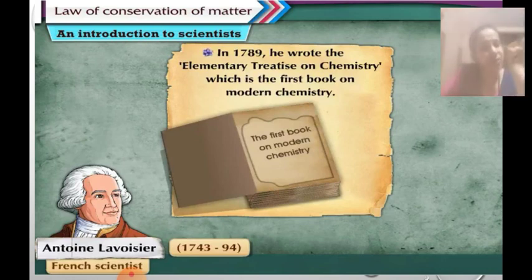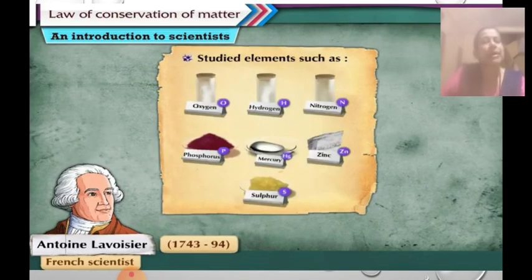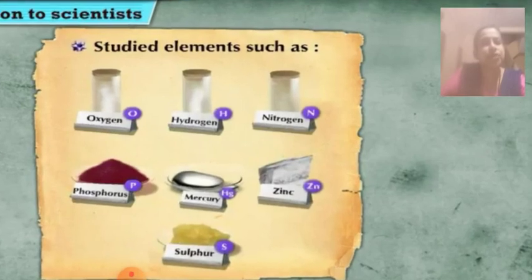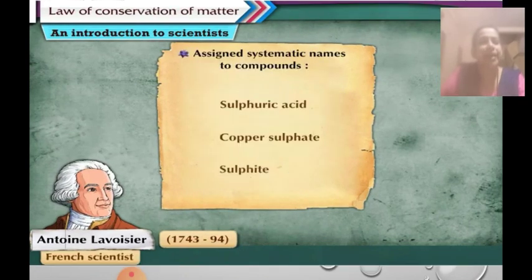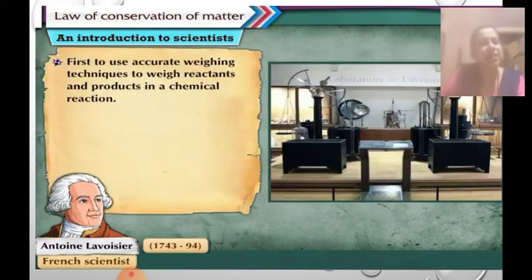He was the first one to write a book on modern chemistry. He also studied elements such as oxygen, hydrogen, nitrogen, phosphorus, mercury, zinc and sulfur. Then he assigned systematic names to compounds such as sulfuric acid, copper sulfate and even sulfide.